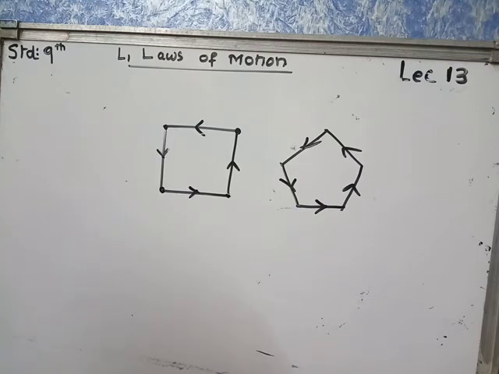Look at page number 10. When an object moves with constant speed along a circular path, the motion is called uniform circular motion. Underline this definition and note it in your notebook.